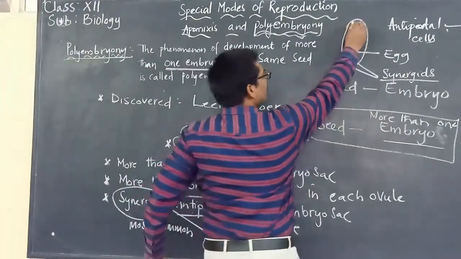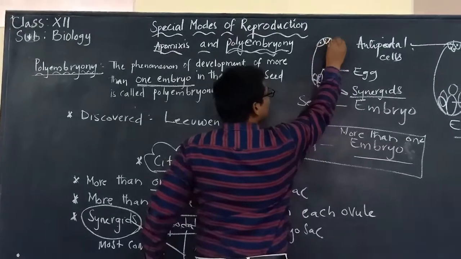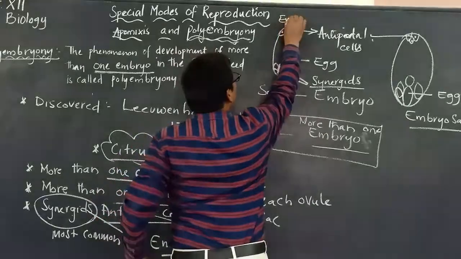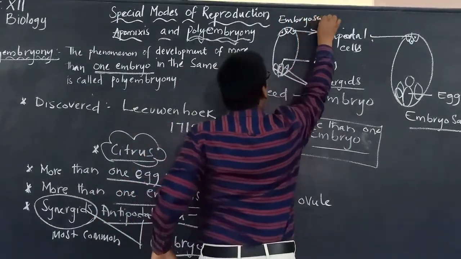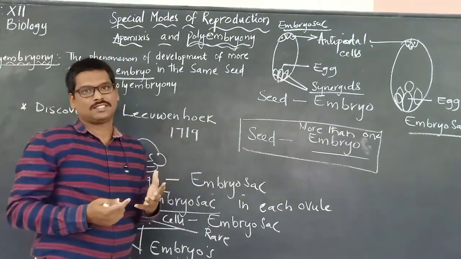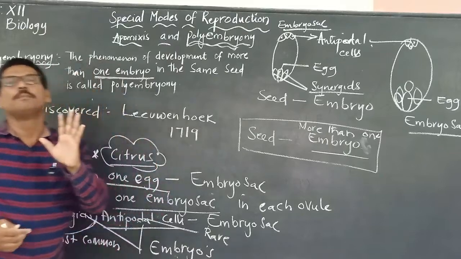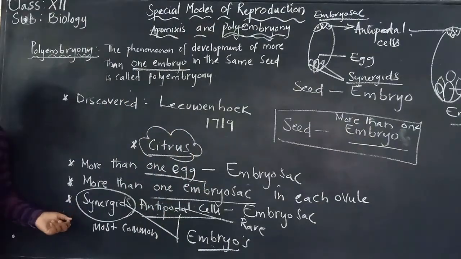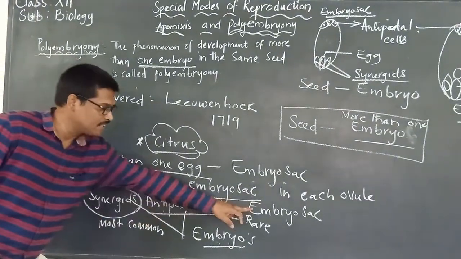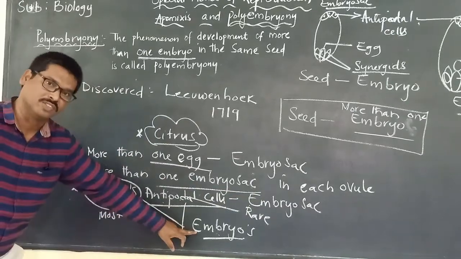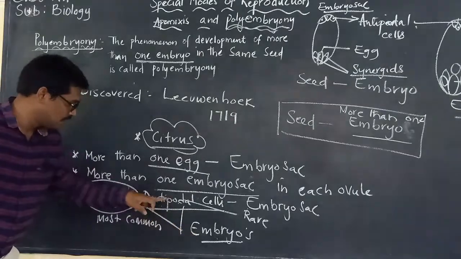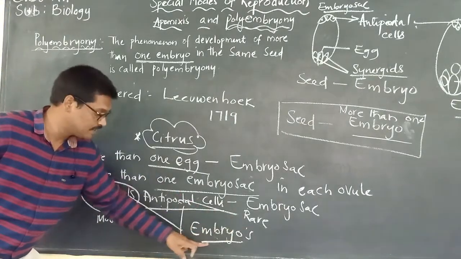Synergids and antipodal cells are present within the embryo sac. Here are the antipodal cells. This whole structure is the embryo sac. But outside the embryo sac, within the ovule, there will be other cells. So now we said that synergids and antipodal cells present in the embryo sac can develop into embryos. Synergids are the most common ones, and antipodal cells are rare.